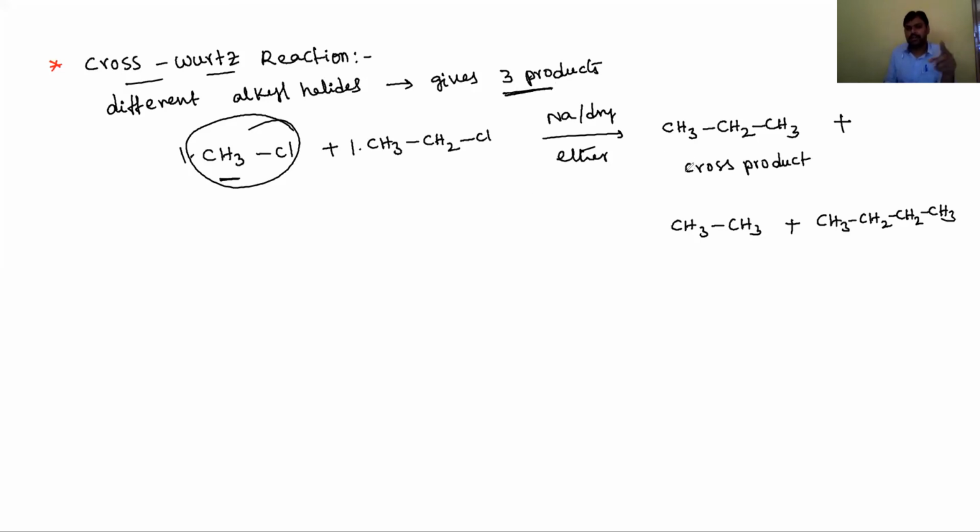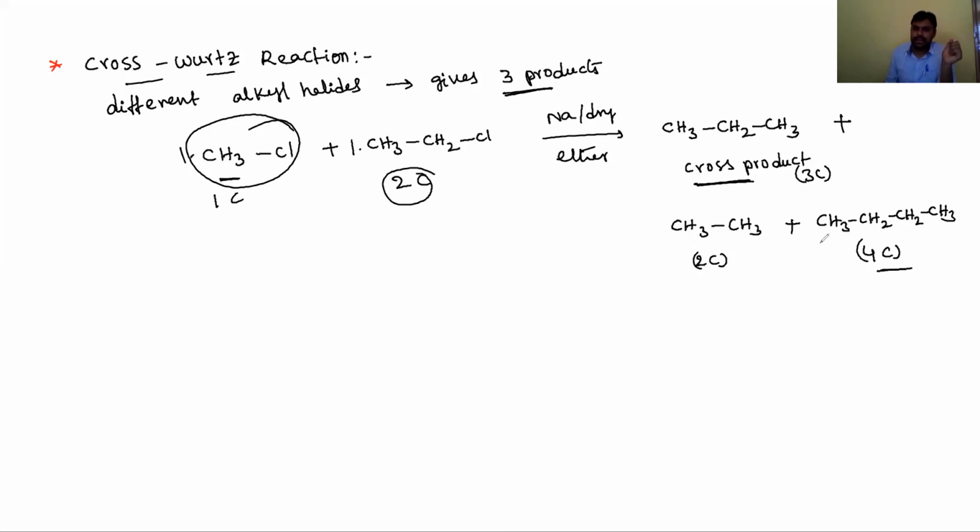One product has 3 carbons, from 1 carbon and 2 carbons combined, which is called the cross product. Along with that, the self products: 1 and 1 give a 2-carbon alkane, and 2 and 2 combine to give a 4-carbon alkane. Like that, a mixture of 3 products will form.